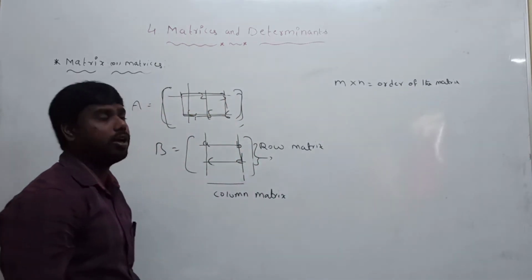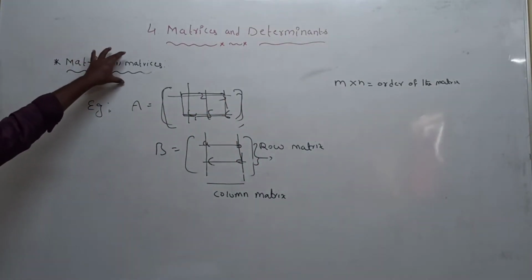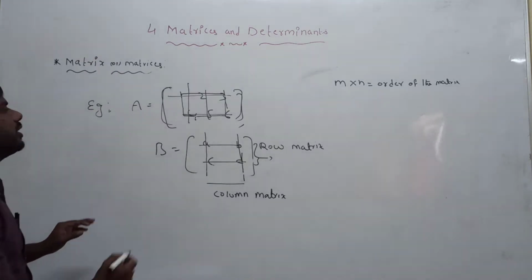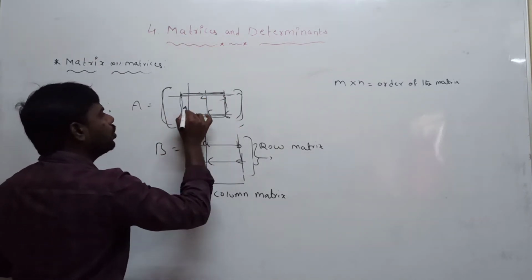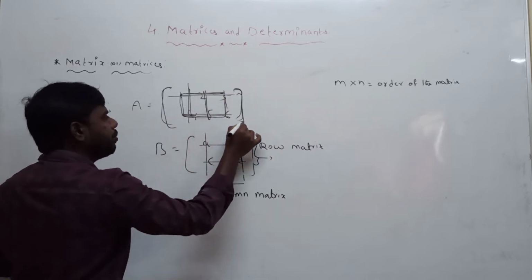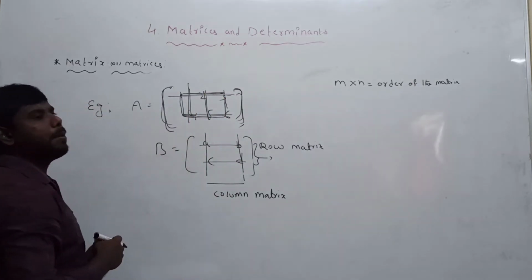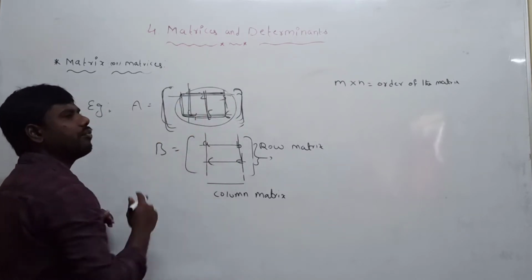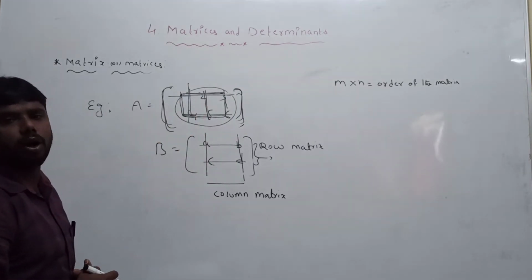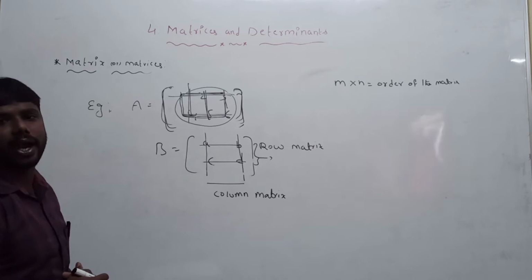So everyone understood? First, a matrix is a rectangular arrangement of rows and columns within brackets. The numbers in the matrix are called elements of the matrix.